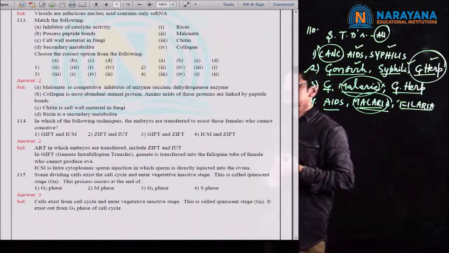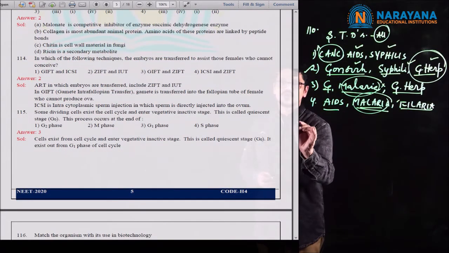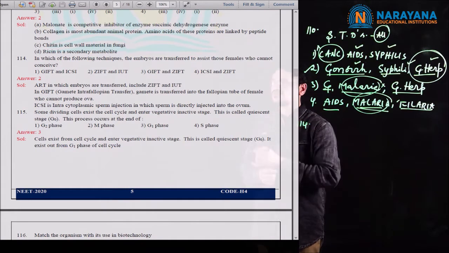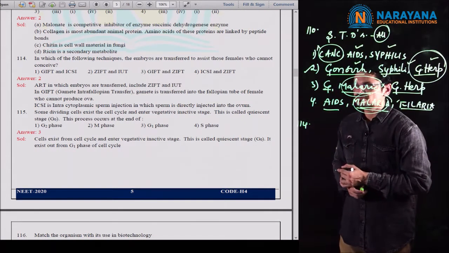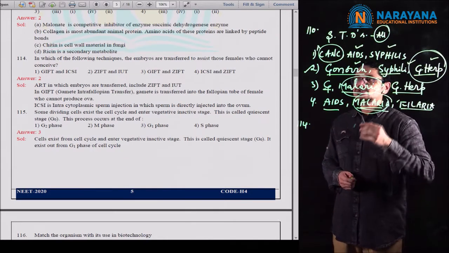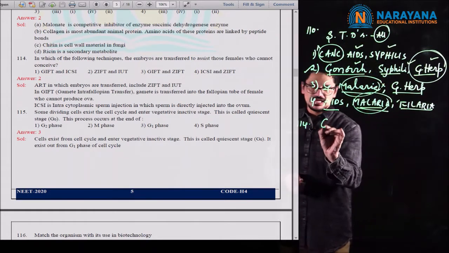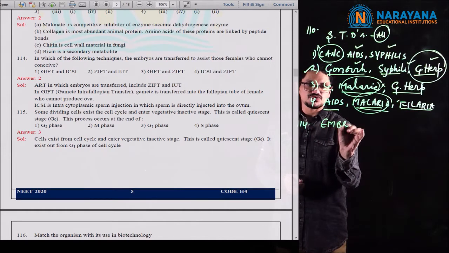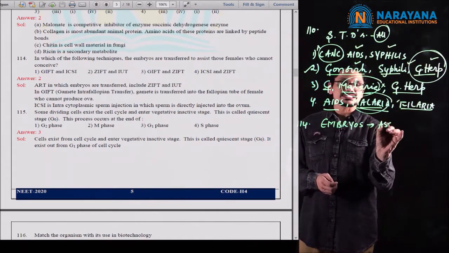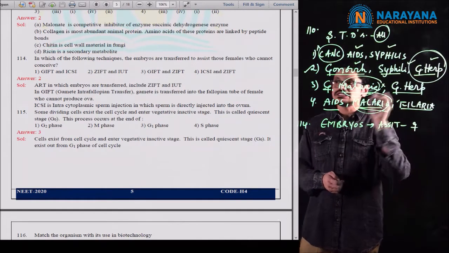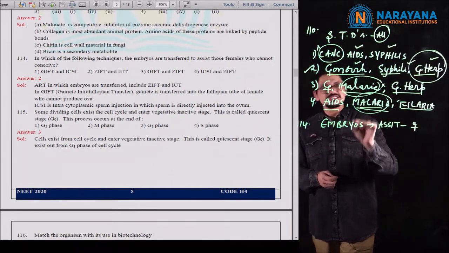And the next question, 114. Here the paper setter is asking in which of the following techniques embryos are transferred to assist those females who cannot conceive.